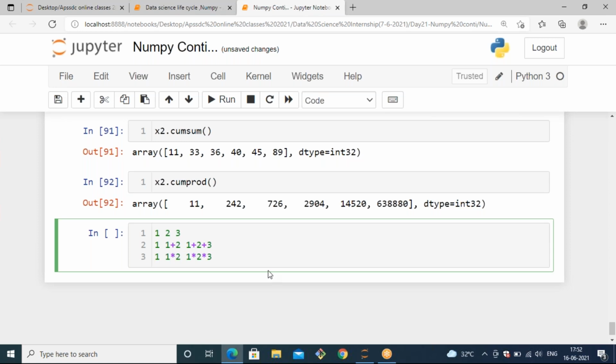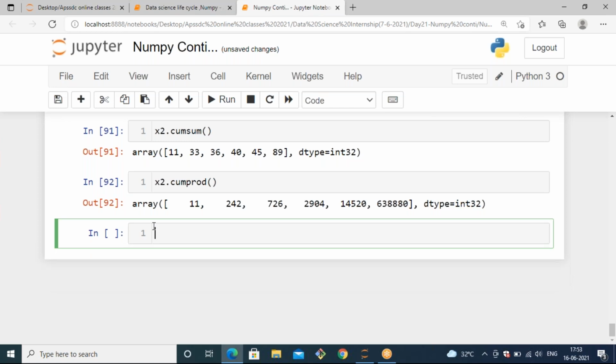If you are aware of the Fibonacci series, whenever you want to calculate the Fibonacci series, you should know this cumulative sum. Just go through and verify it in Google so that you will get more clarity.